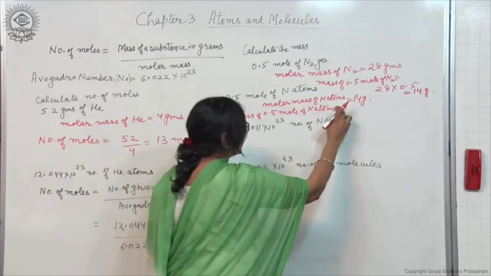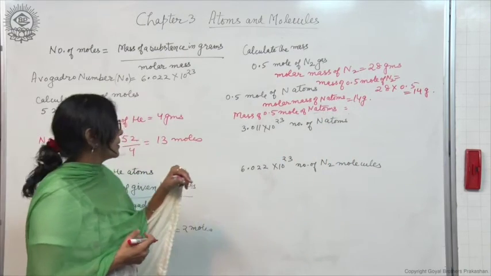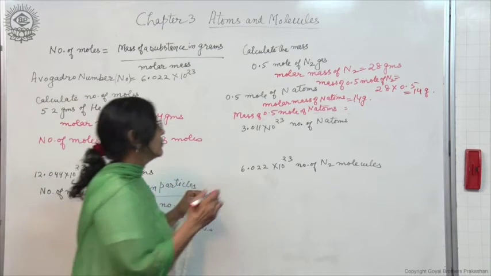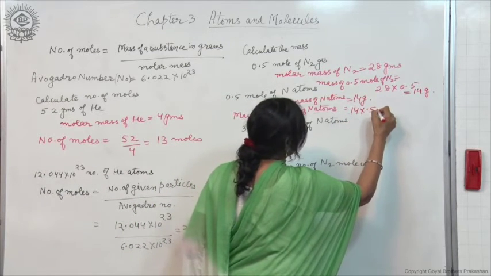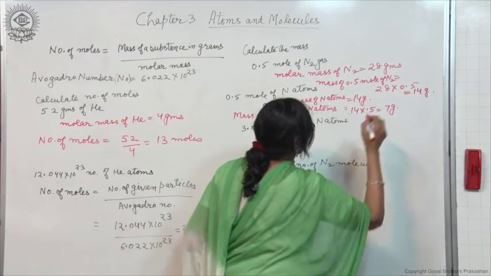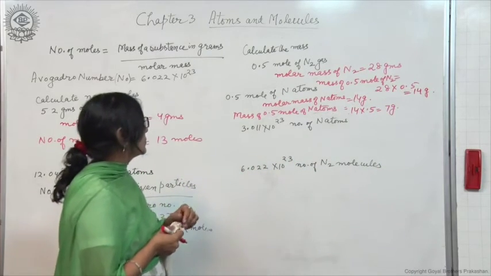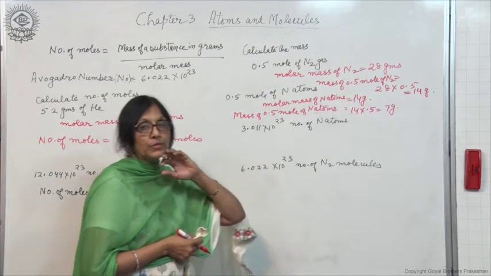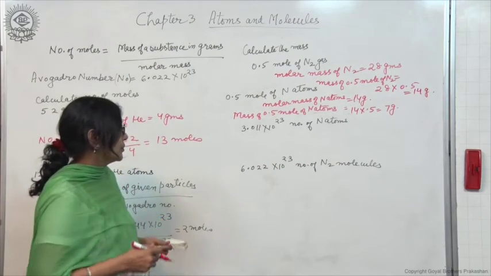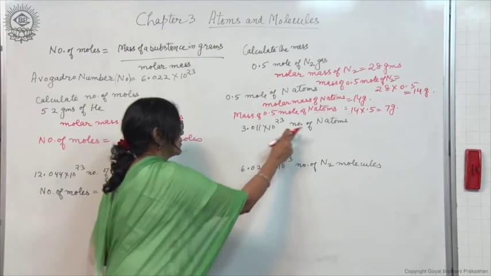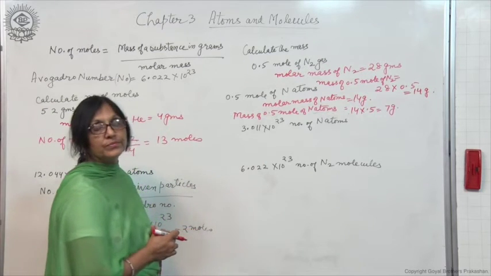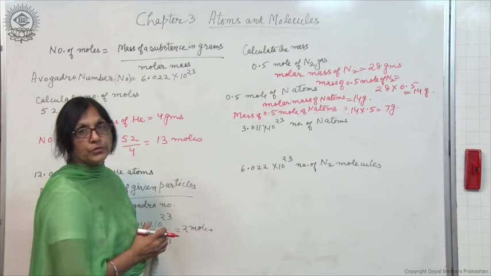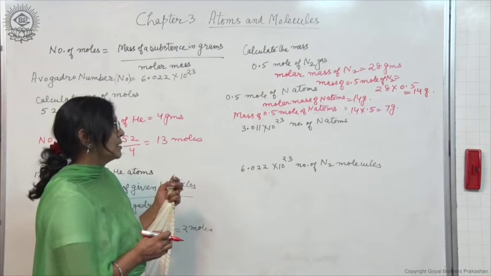Now think over it, by multiplying 14 with 0.5, 14 into 0.5 is equal to 7 grams, because 14 grams is the mass of 1 mole of nitrogen atoms. Now in this case, number of nitrogen atoms is given. So first you find out the moles and then find out the mass.